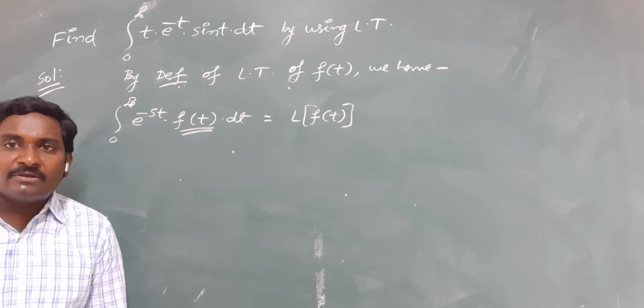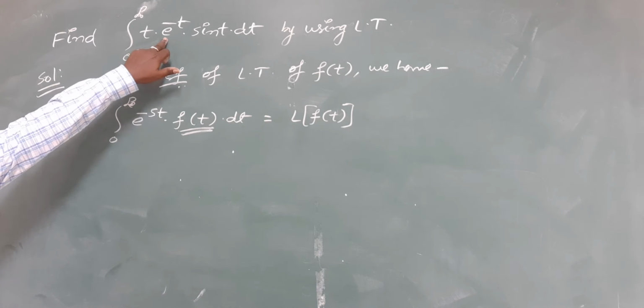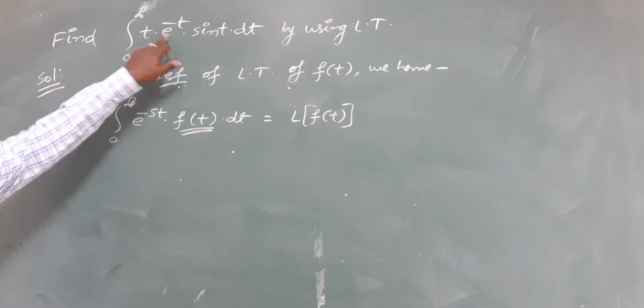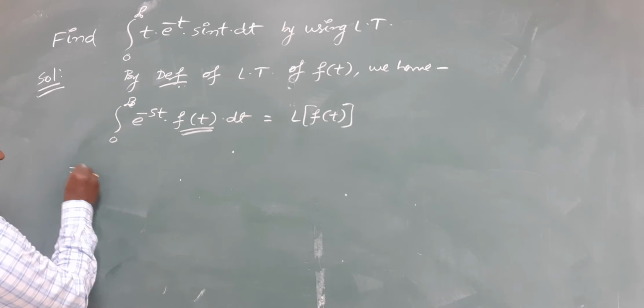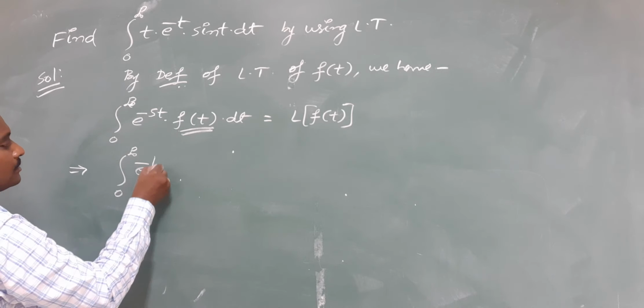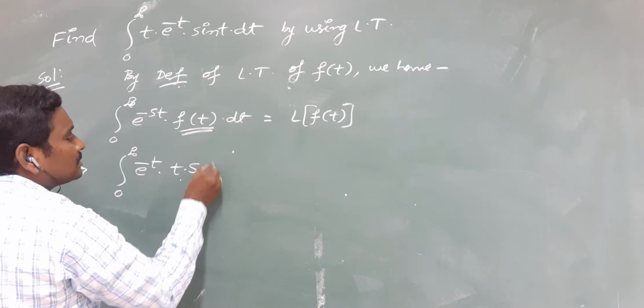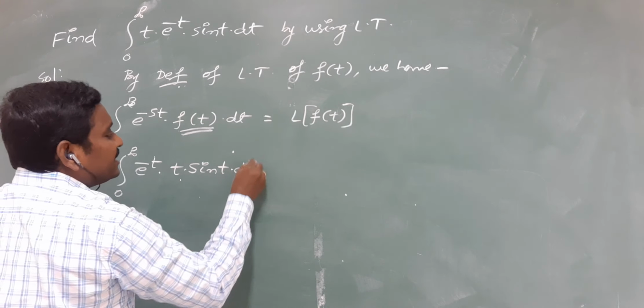Compare the given problem with this one. First write the exponential term. Okay, after that write the remaining terms. So you will get integral 0 to infinity e power minus t into, what are the remaining terms? t into sin t into dt.